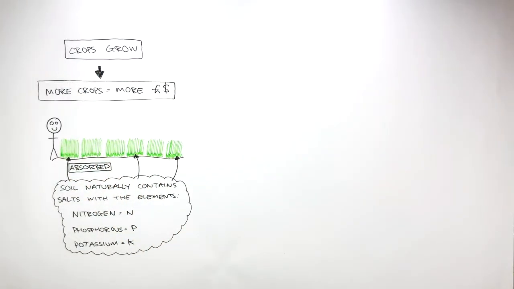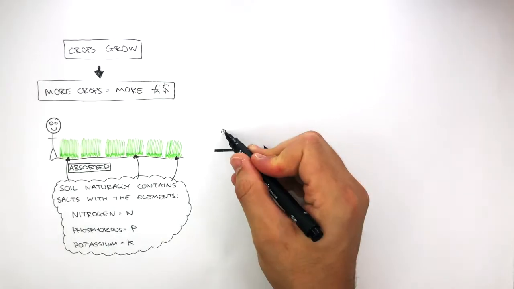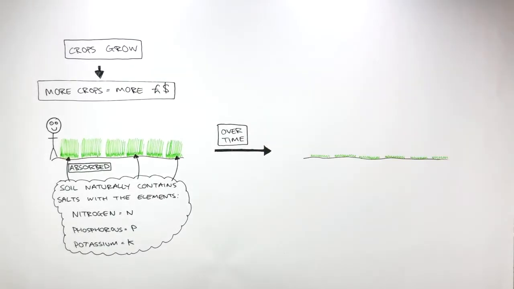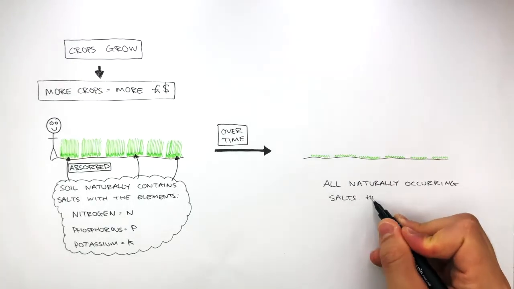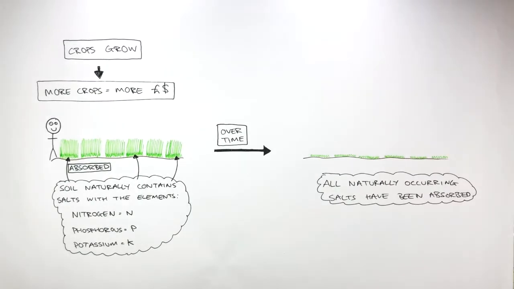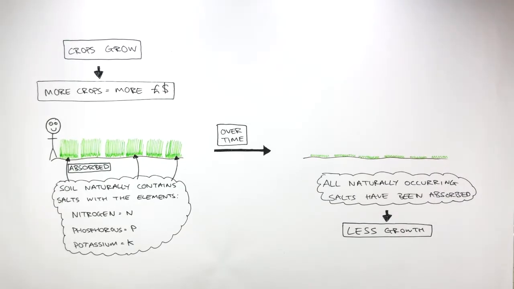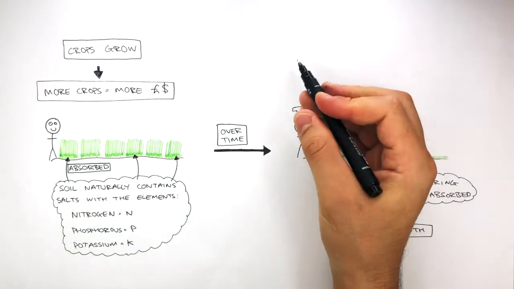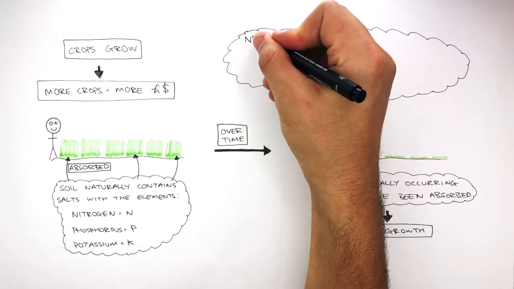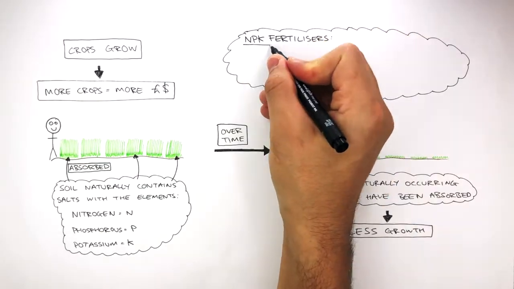making the farmer happy. However, over time, the crops do not grow at the same rate. This is because all naturally occurring salts have been absorbed by previous crops. This means less growth. Now the farmer isn't happy. So what the farmer does is the farmer can use NPK fertilizers.